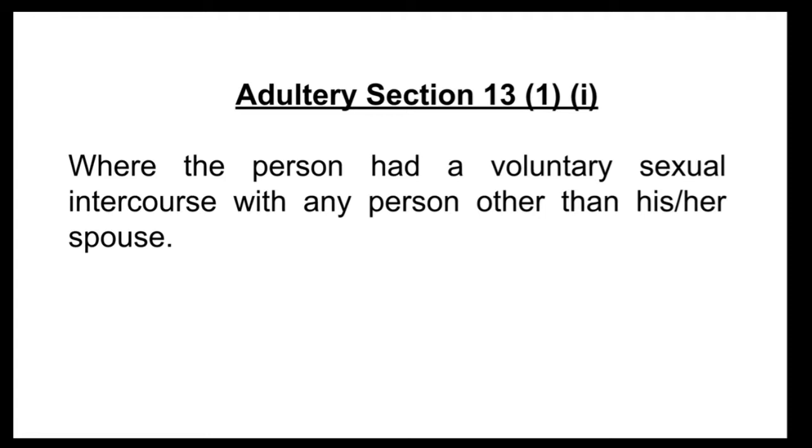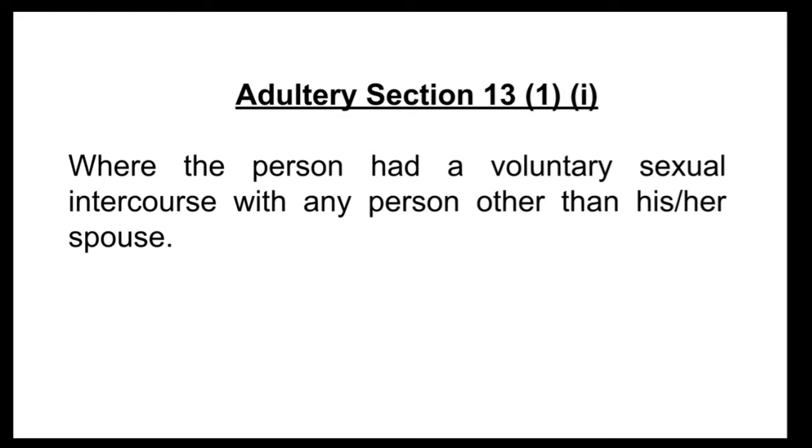It is very important to note that whenever a petition is filed on the ground of adultery, the adultery should have been committed by the respondent after the marriage. Only then will the court consider it a valid ground for divorce or judicial separation.